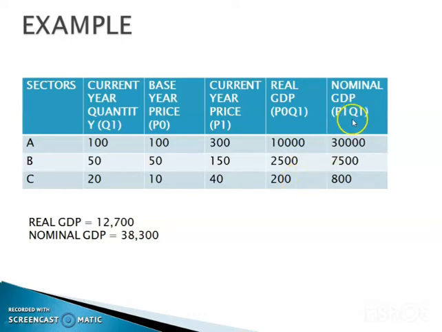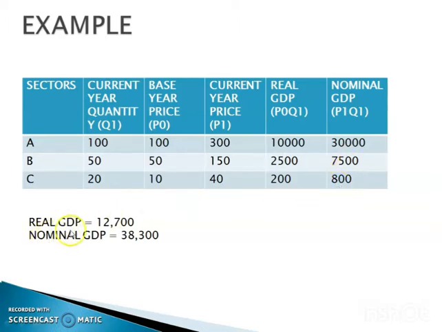Then what about the nominal GDP? Nominal GDP can be calculated by P1 Q1. Here for sector A, P1 is 300 and quantity is the same, that is 100. So it is 30,000, and for B it is 7,500 and for sector C 800.